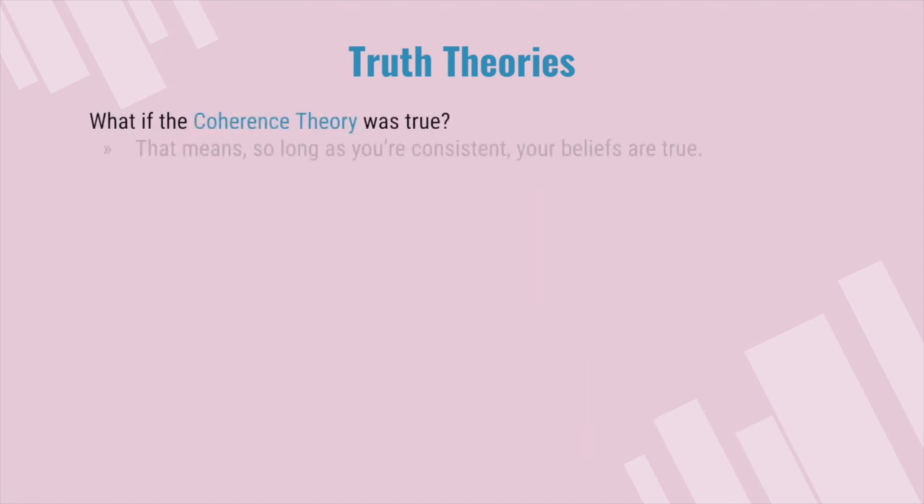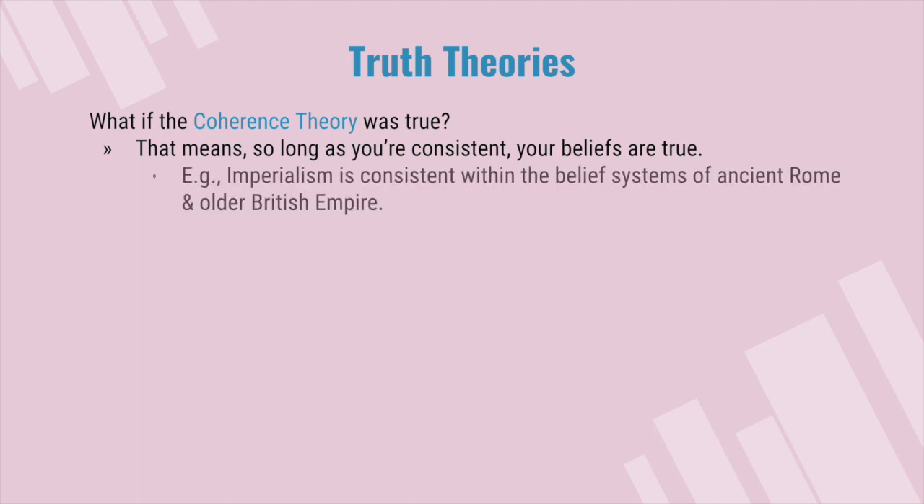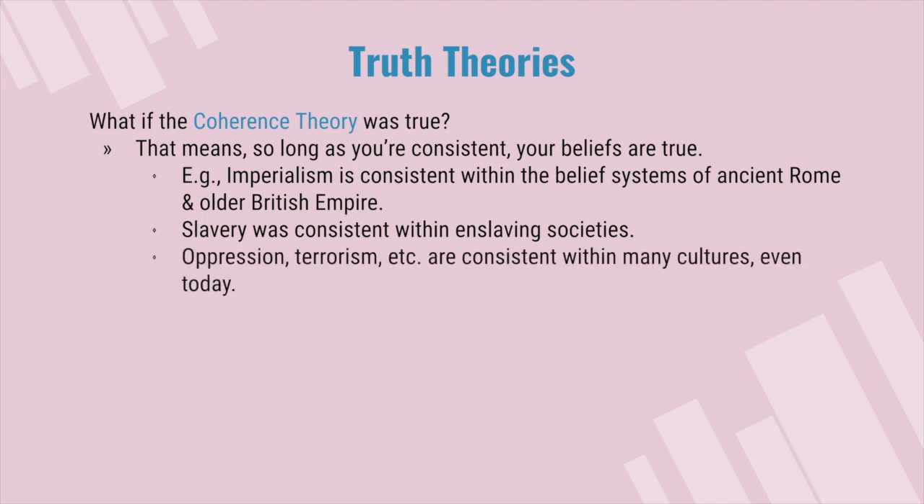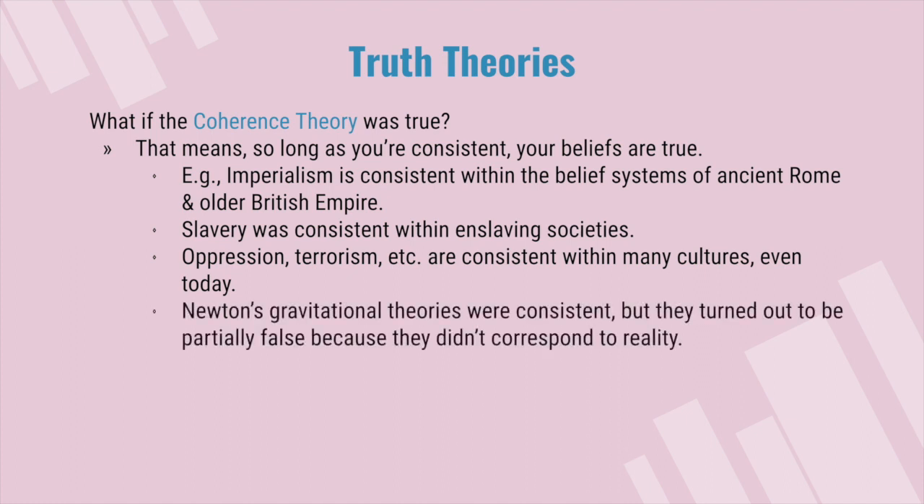What if coherence theory was true? Well, that means so long as you're consistent, your beliefs are true. For example, imperialism is consistent within the belief system of ancient Rome and the older British Empire. Slavery was consistent within enslaving societies. Oppression, terrorism, etc. are consistent within many cultures, even today. Newton's gravitational theories were consistent, but they turned out to be partially false because they didn't correspond to reality.